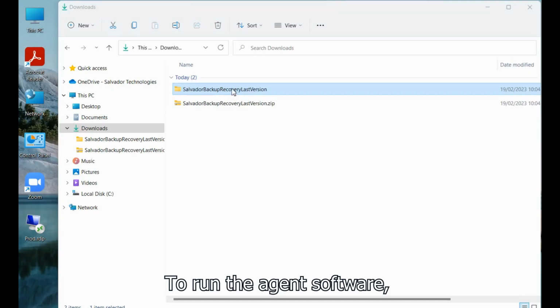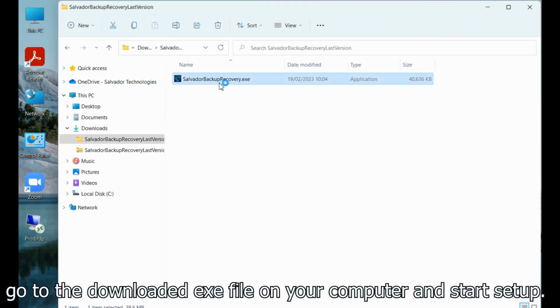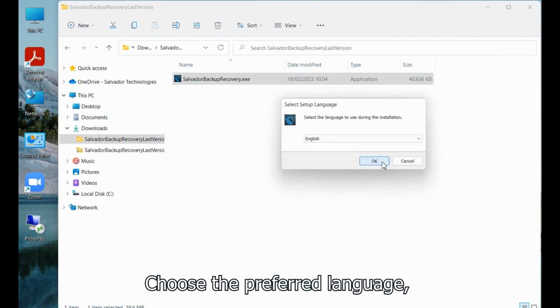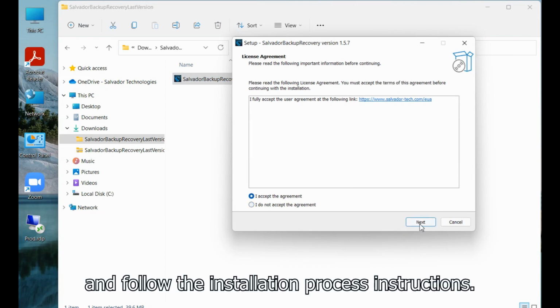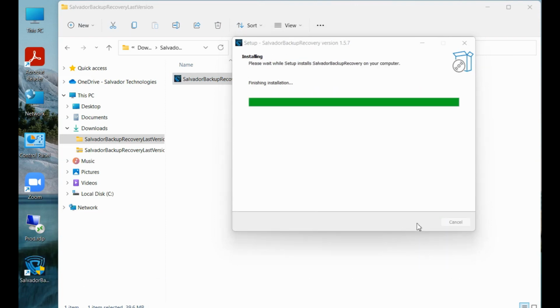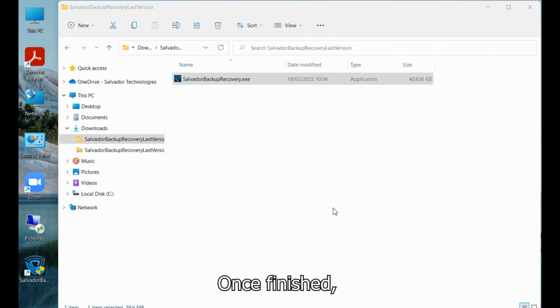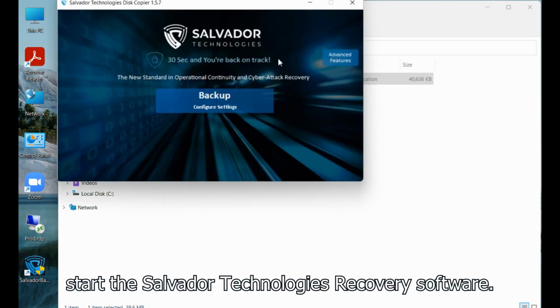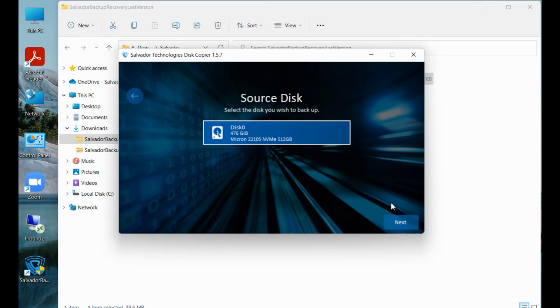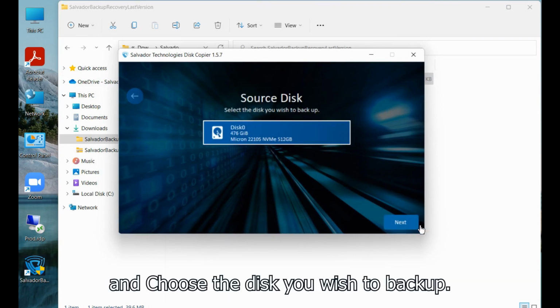To run the agent software, go to the downloaded exe file on your computer and start setup. Choose the preferred language, tick the agreement box, and follow the installation process instructions. Once finished, start the Salvador Technologies recovery software. Click Backup to configure your settings, and choose the disk you wish to backup.